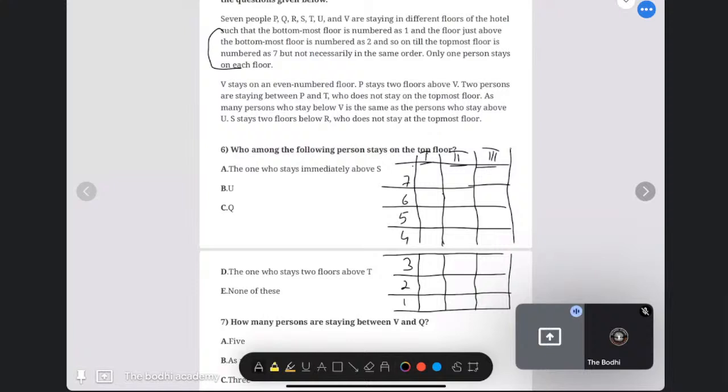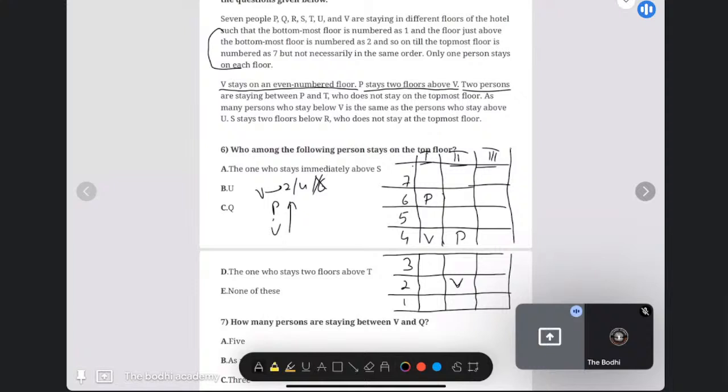Now, first line, V stays on an even number floor. So that means V will come either on 2, 4, or 6. P stays 2 floors above V. That means a gap of 1. So in that case, V cannot come on the 6th floor, so only 2 conditions will be available. If V is coming on the 4th, P will come on the 6th. If V is coming on the 2nd, P will come on the 4th. If V comes on floor number 6, then P has to go on floor number 8, which is not possible in this question.